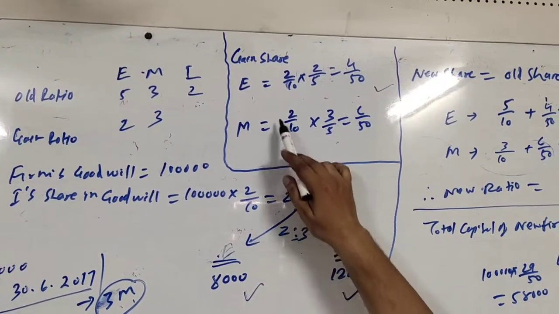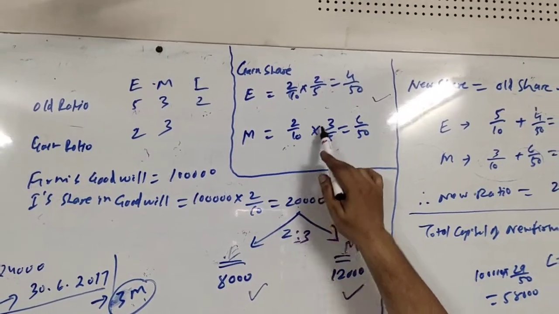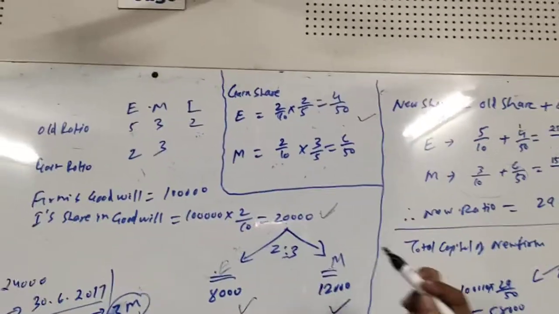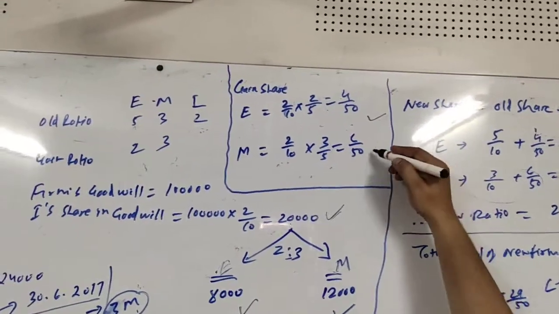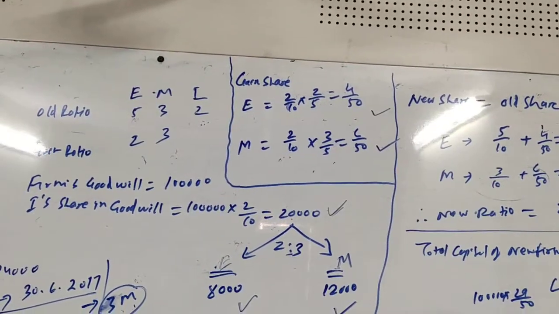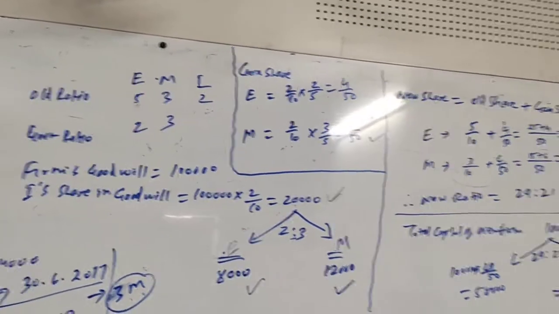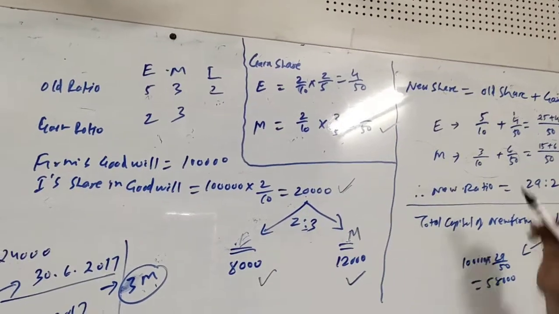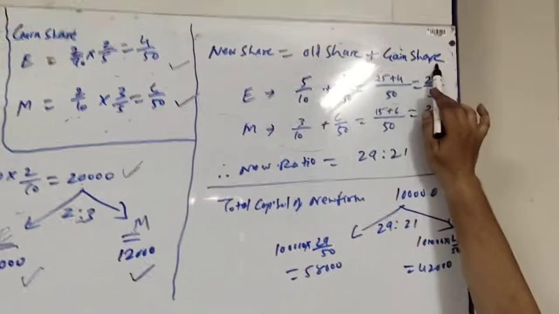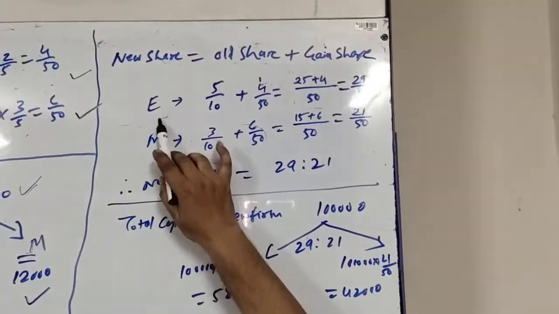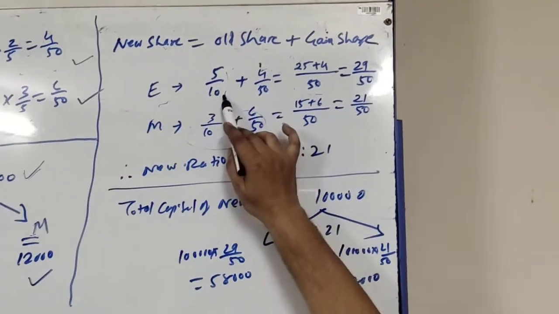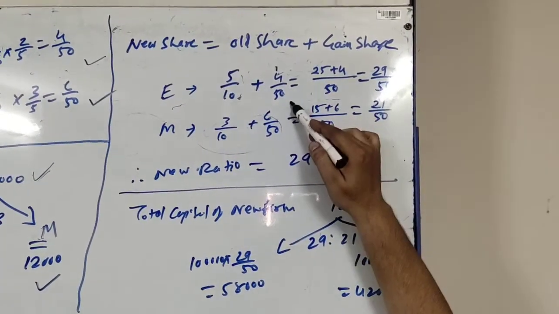What is 2/10? 2/10 is the share of retiring partner, and 3/5 is the gain share based on gain ratio. So it comes 6/50. Now we know new share is old plus gain. So new share equals old share plus gain share. If I talk about E, his old share was 5/10 and gain share is 4/50.